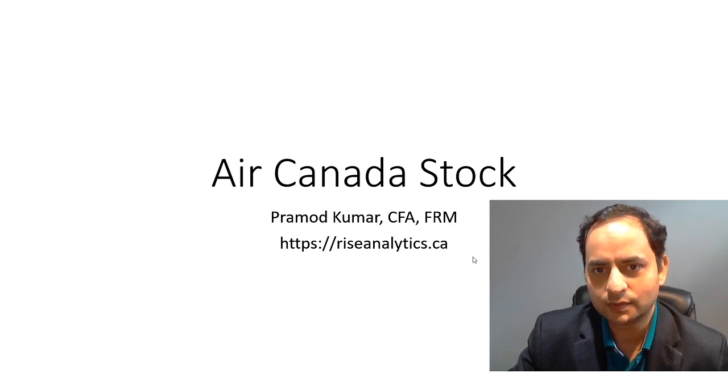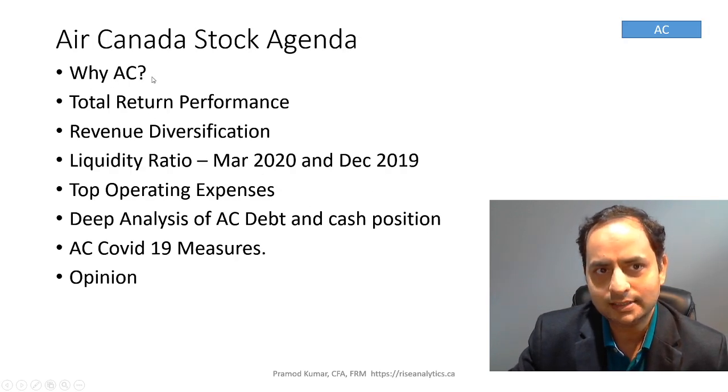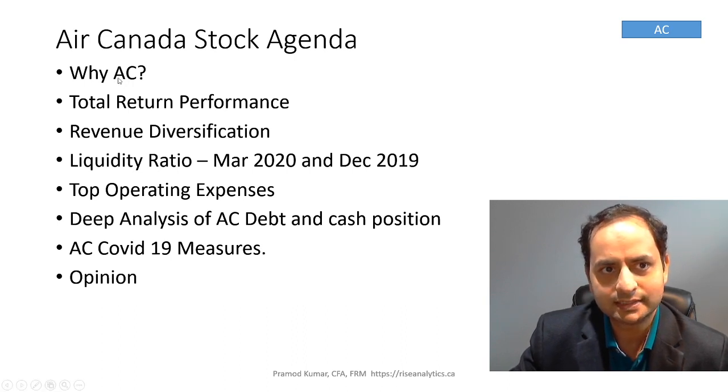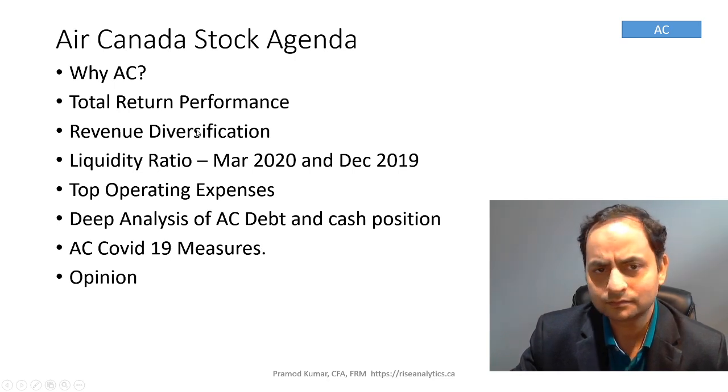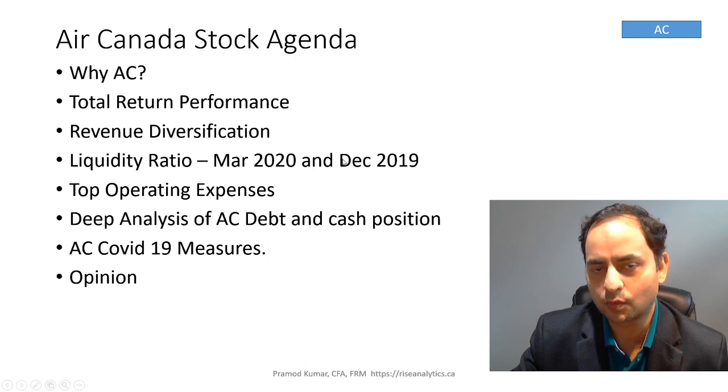So what's the agenda for today? The agenda is: why Air Canada? I'll tell you first why I'm thinking of doing Air Canada, which has the ticker AC. We'll see its past total return performance, and how diversified its revenue is. We'll go over the liquidity ratios for recent quarters, because the airline is not running, and they recently published March 2020, the latest quarter, and one more quarter before. Then we'll go very deep into the operating and debt analysis.